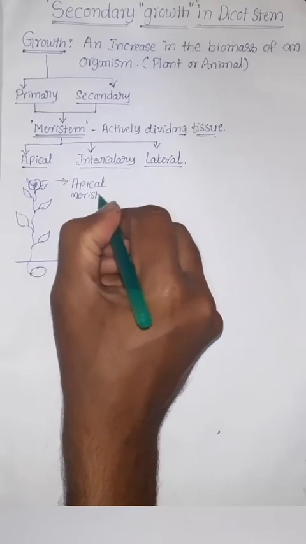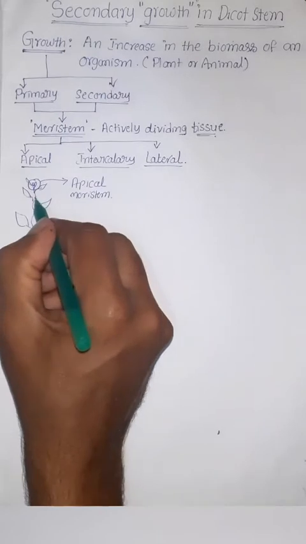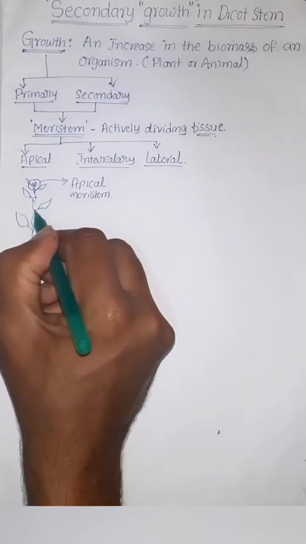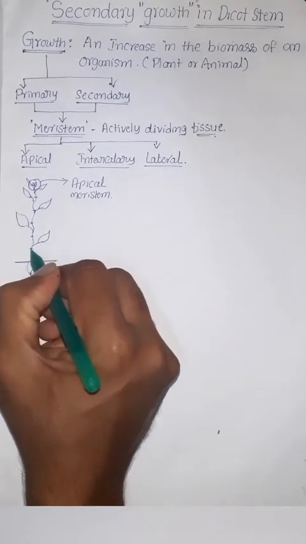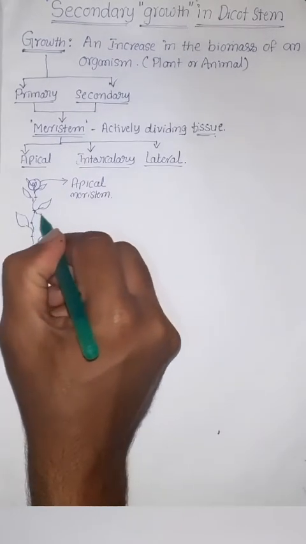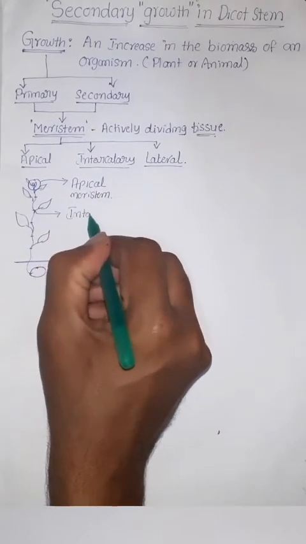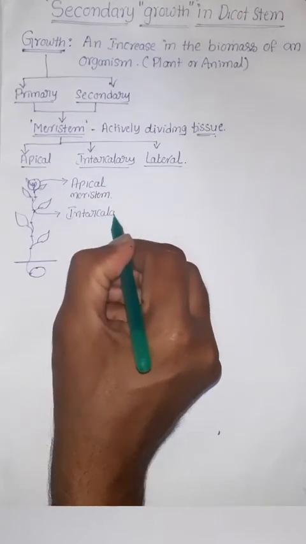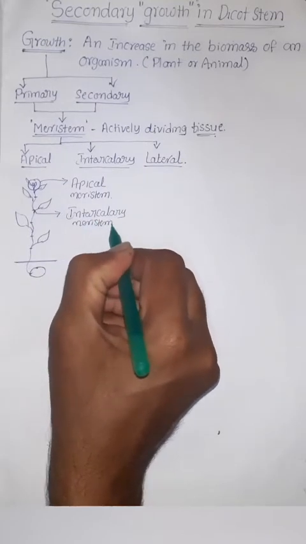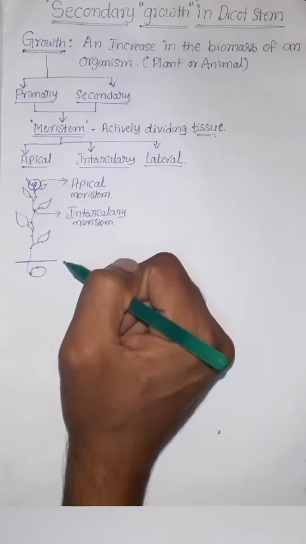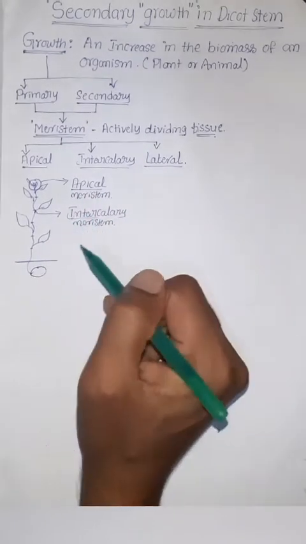Due to this meristem, it will grow in a unidirectional way. Next, here it is intercalary meristem, which is located at the internodes. Due to apical meristem and intercalary meristem, the primary growth of the plant takes place.